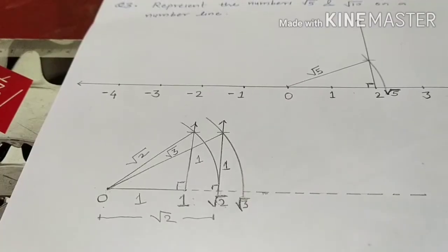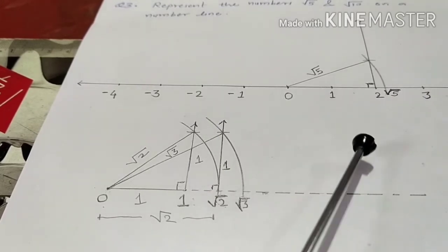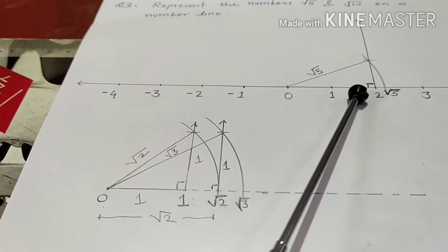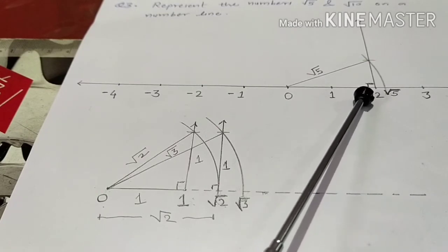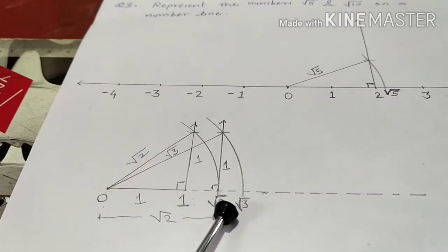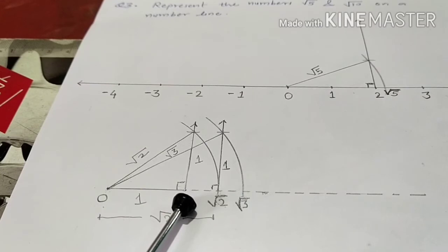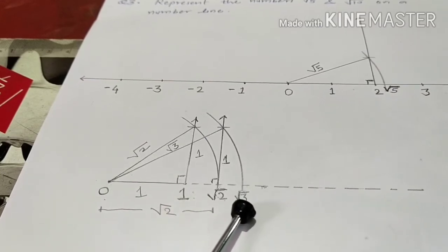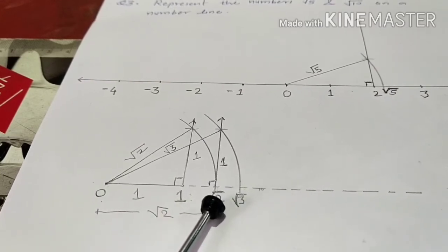So, understood this concept? To represent root 5, you have to draw a perpendicular on root 4, meaning on 2. To represent root 2, you draw the perpendicular on root 1, meaning on 1. To represent root 3, the perpendicular is on root 2.